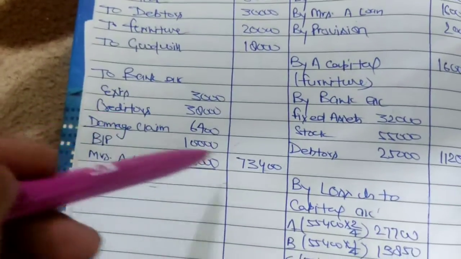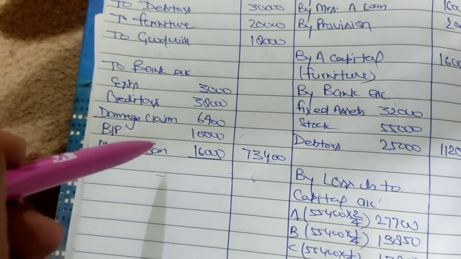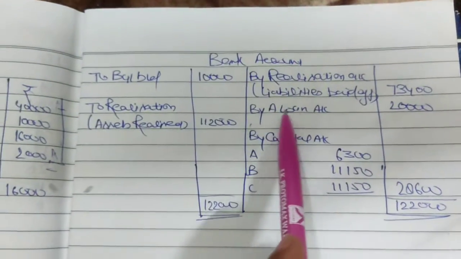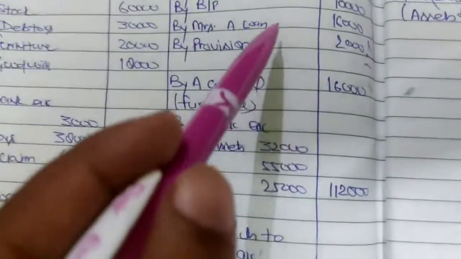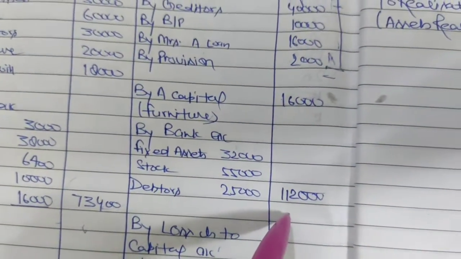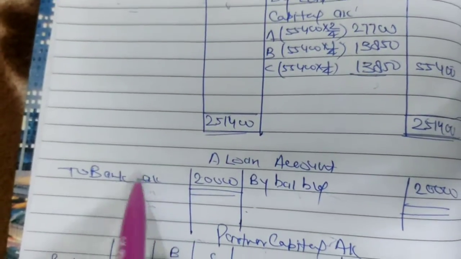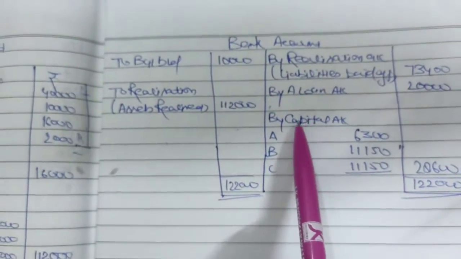The name of bank, here we write it on the debit side. So in the realization account, the bank account will go to the credit side. Which account are we writing? Realization account. Here the name of bank is on the credit side. So in the bank account, it will go to the debit side. To realization, 12,000. Now we check the next account. Here the name of bank is given on the debit side. So in the bank account it will go to the credit side.